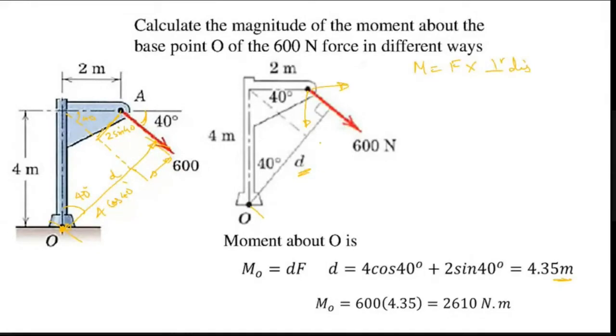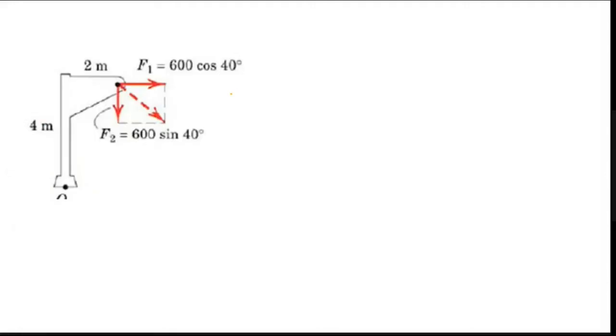Right? 600, I am resolving it. So when I resolve, this is 40 degree. I will get 600 cos 40, 600 sin 40. So horizontal force, perpendicular distance is 4 meter. Vertical force, perpendicular distance is 2 meter. Directly you can get it from your object. So you can easily solve it. So same thing, 600 cos 40, 600 sin 40.